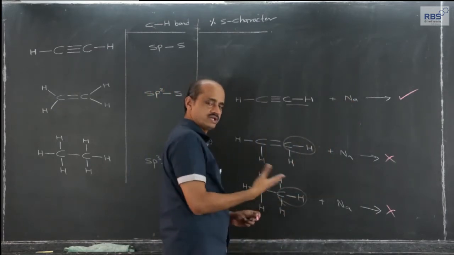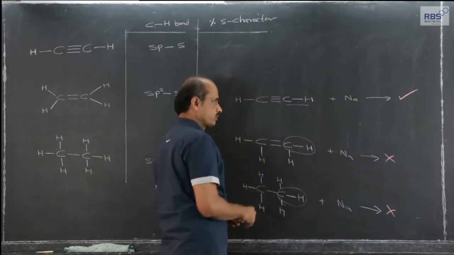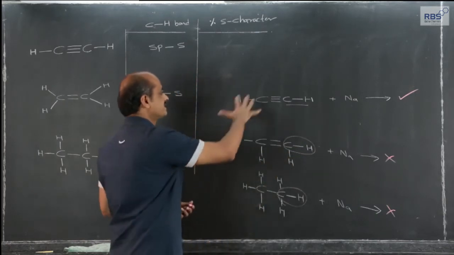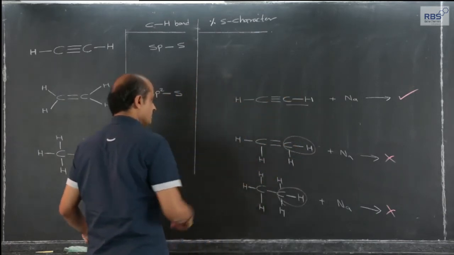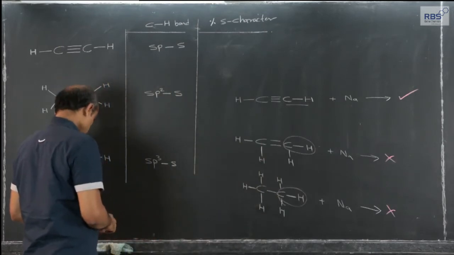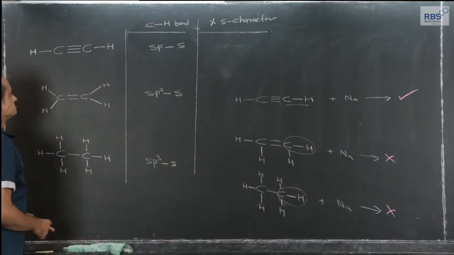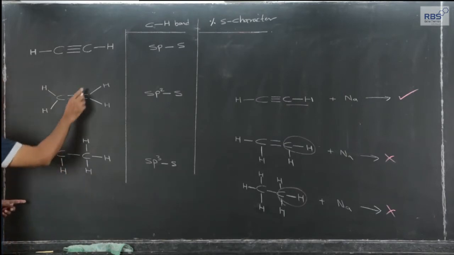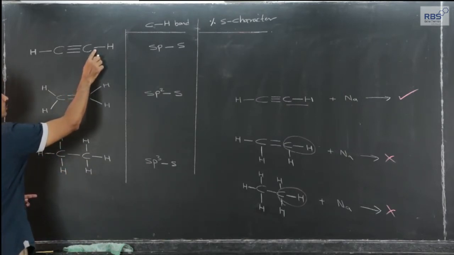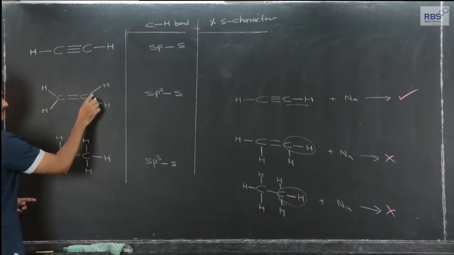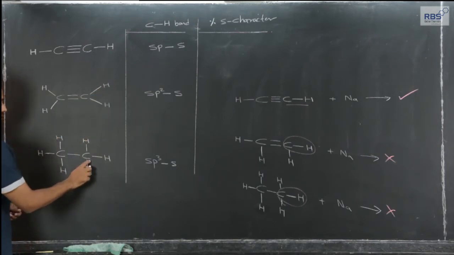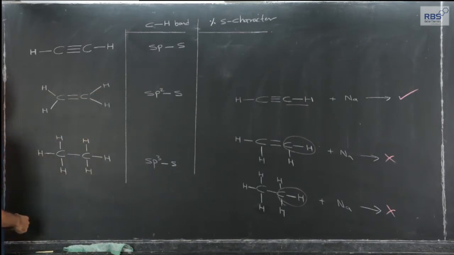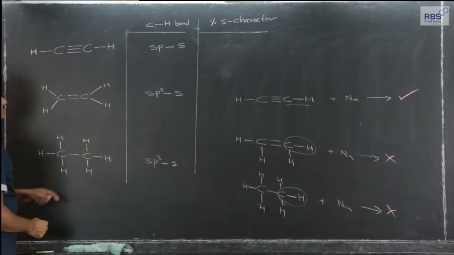What the products are and how it reacts, we are going to consider. What is the reason behind it? Let us go through that. Now, although it is a single covalent bond, a CH single covalent bond in each, there is a difference.